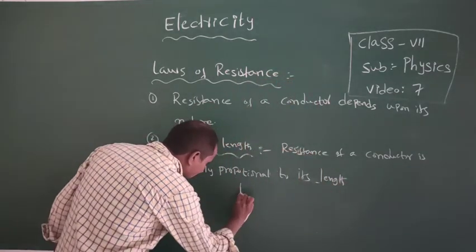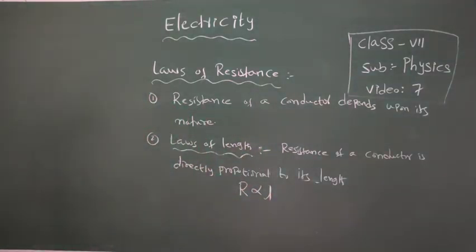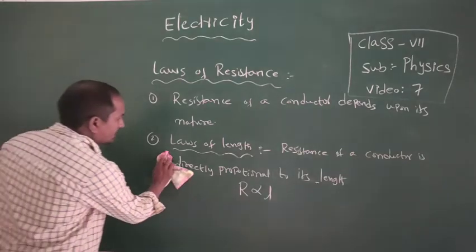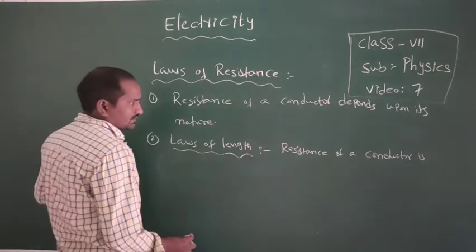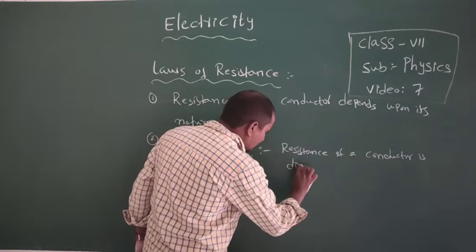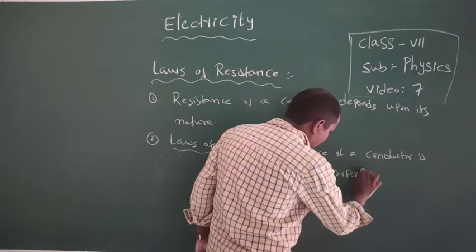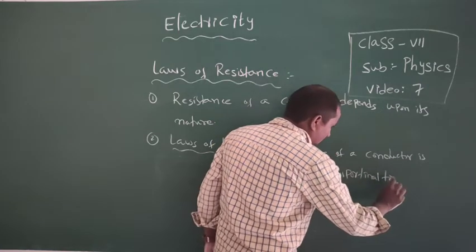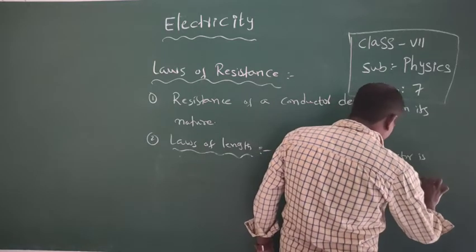That means the resistance is directly proportional to L. We can write, if L is the length of the conductor and R is the resistance, then R is directly proportional to its length.